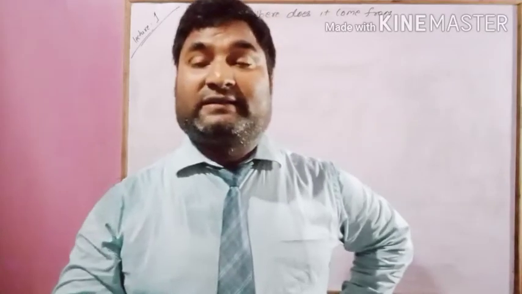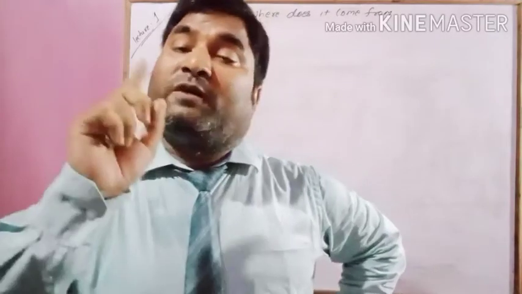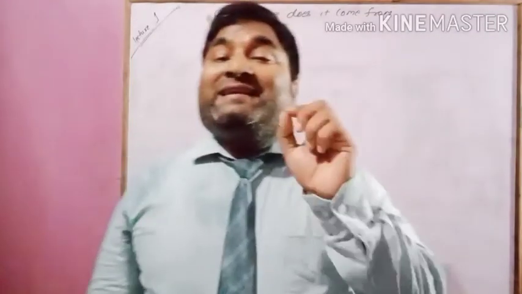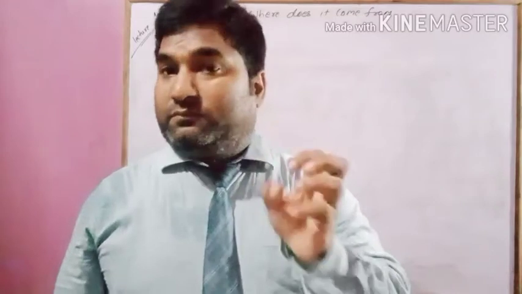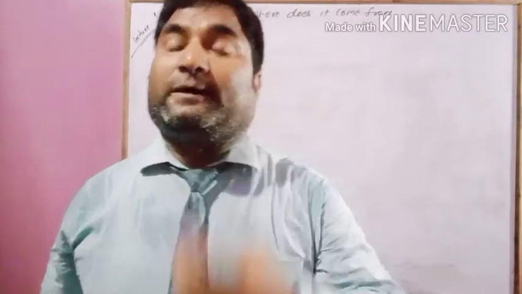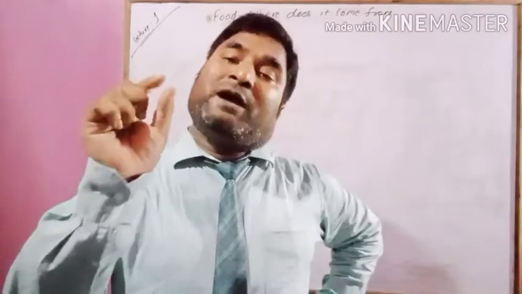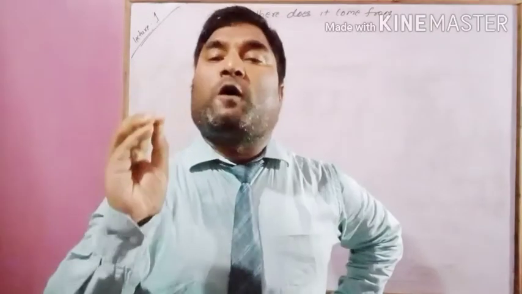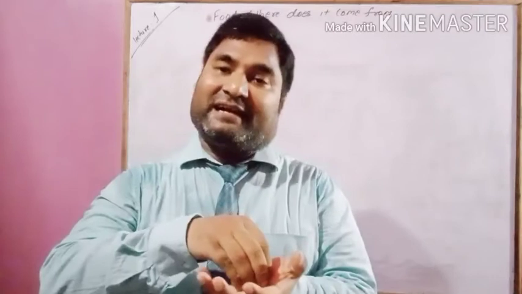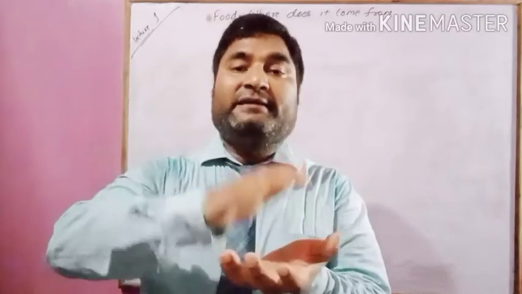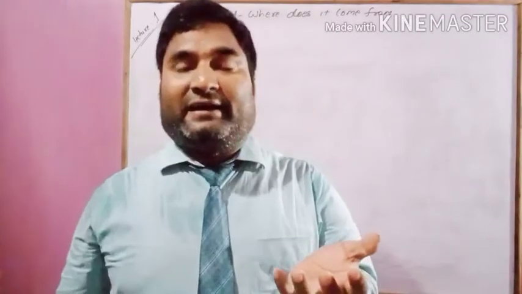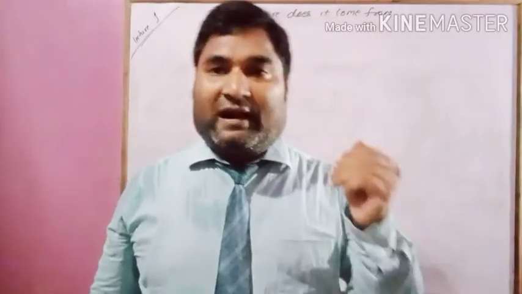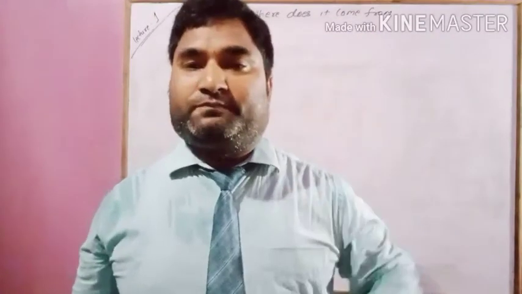Important points already discussed. One point is missing, one point I have to discuss. What is sprouted, ankurit chana? What you have to do, you have to take moong or gram, place it in a container, add some water, and leave it undisturbed overnight.